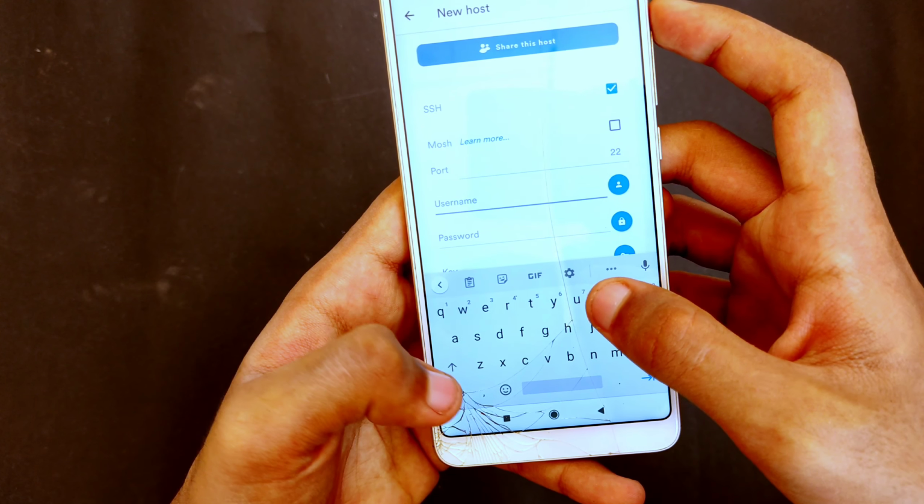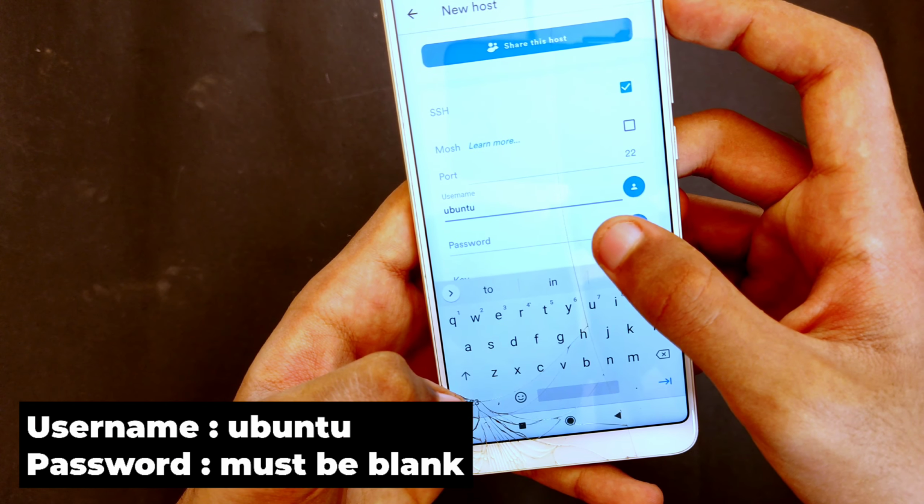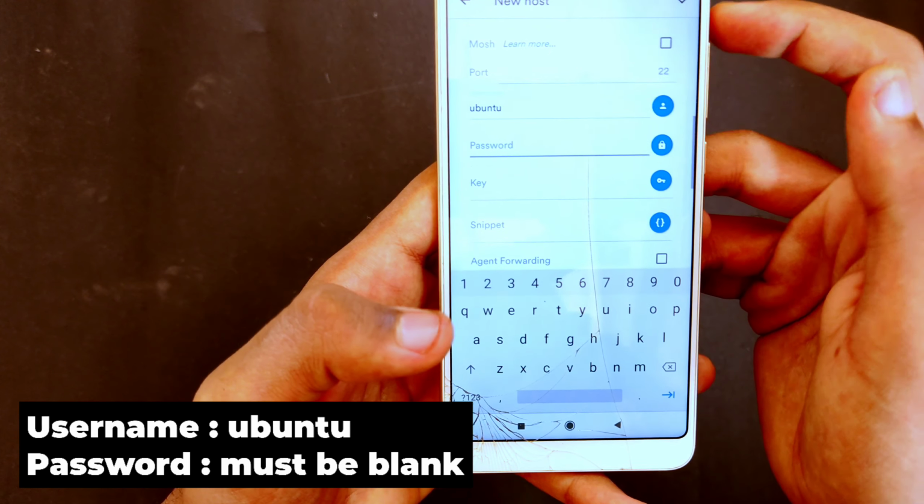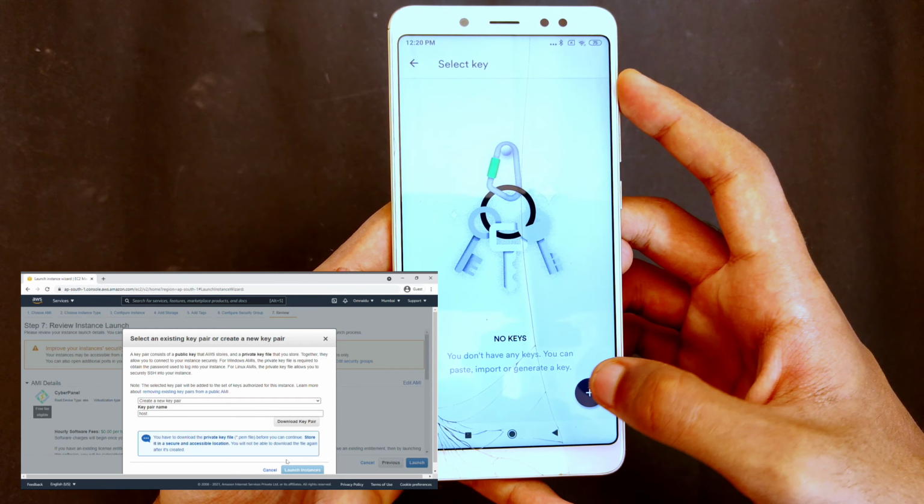Just scroll down and in the username section add Ubuntu. Make sure you add it correctly. After that, the password should be blank. In the key section, just import the key that I had told you to download in the previous step.